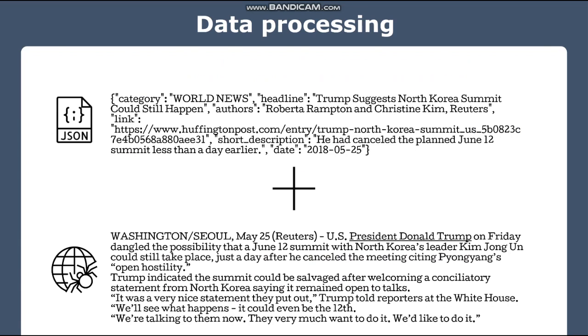First, we analyze the data file in JSON format. The following data is collected 1,000 times for each category. The data consists of each news article's category, headline, author, link, short description, and date. The category, headline, and short description alone are not enough to know the overall content of the article, so the article content was obtained through web crawling.